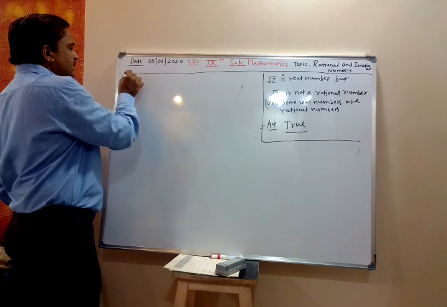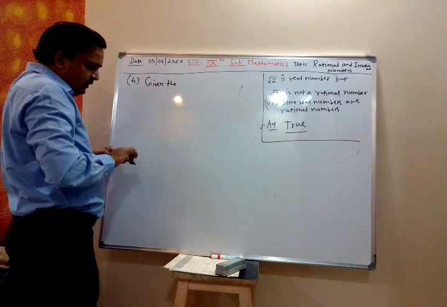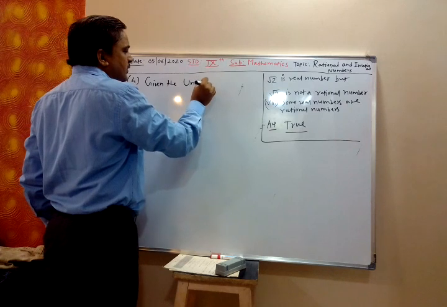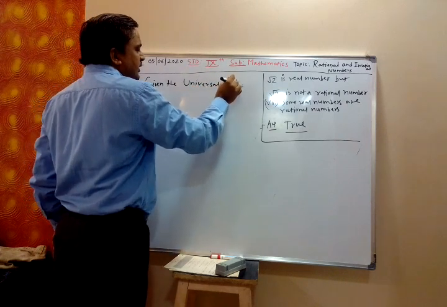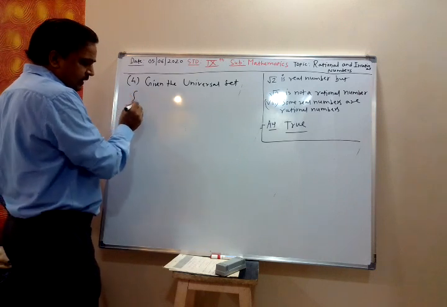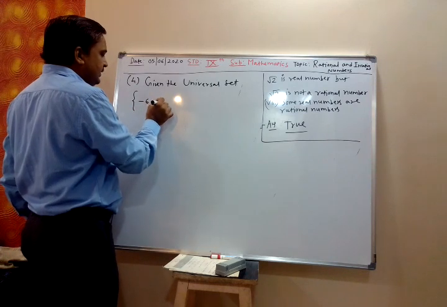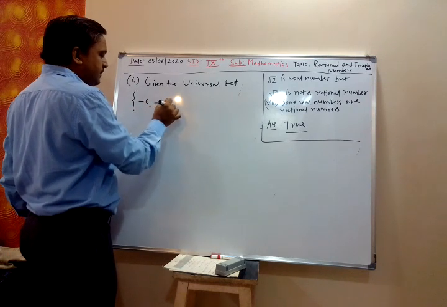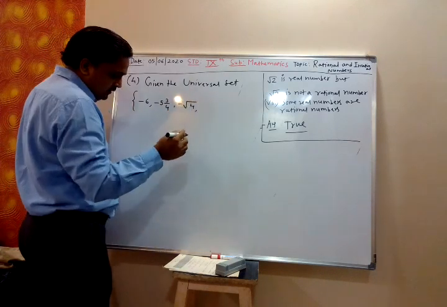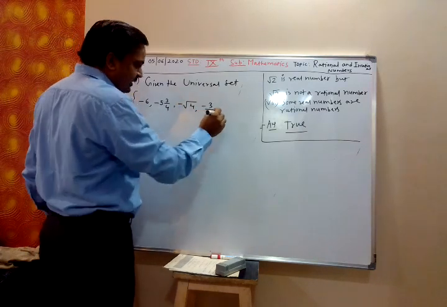Fourth, given the universal set, you are given a set which contains the elements -6, -5 is to 3/4, -√4, -3/5, -3/8.